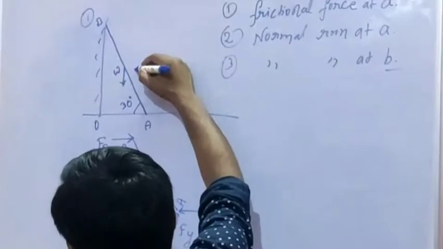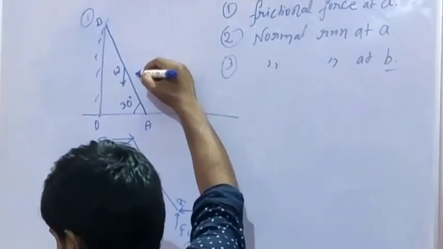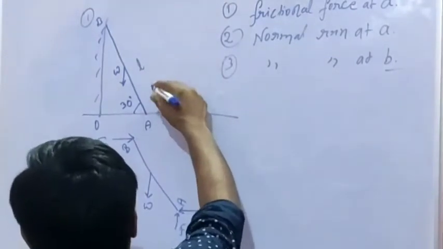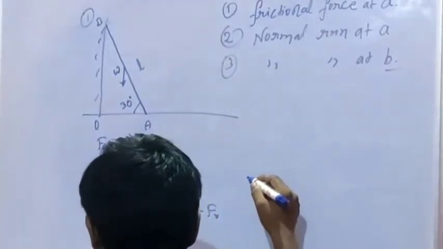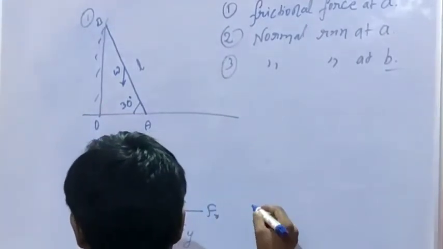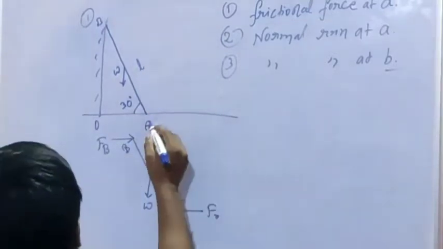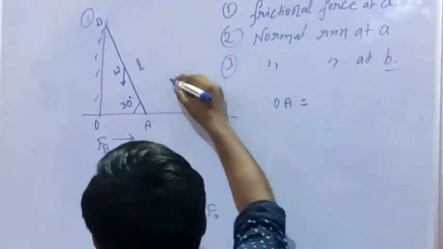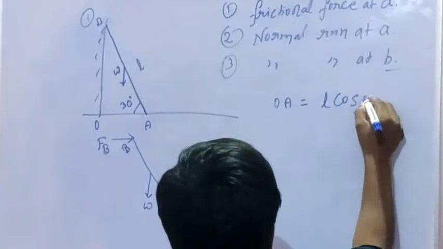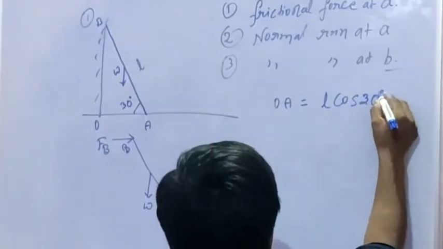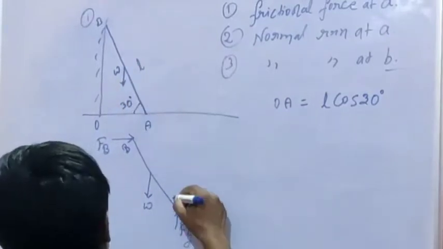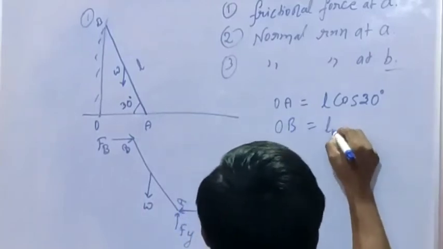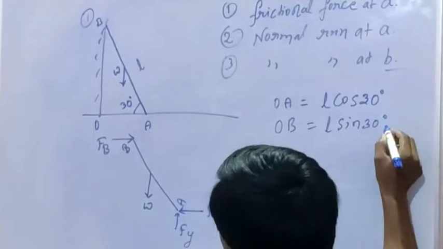The length of the ladder is L. Then OA is equal to L cos theta, L cos 30 degrees, and OB is equal to L sin 30 degrees.